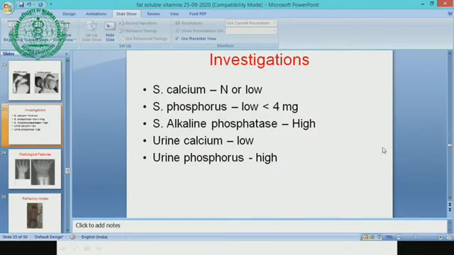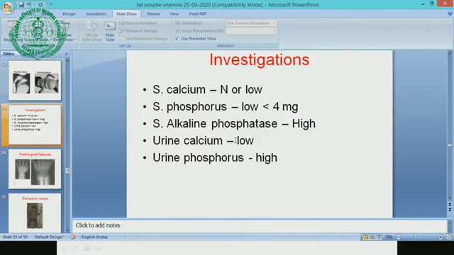Invasion is not very important in the clinical diagnosis. Vitamin D deficiency rickets is a clinical diagnosis, but we may have low serum calcium or normal. Phosphorus is always low. That is important. Phosphorus low, alkaline phosphatase very high. Why? The increased osteoblastic activity in the bone. So osteoblastic activity causes increased alkaline phosphatase.